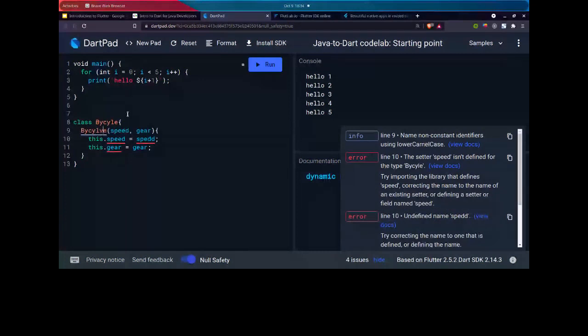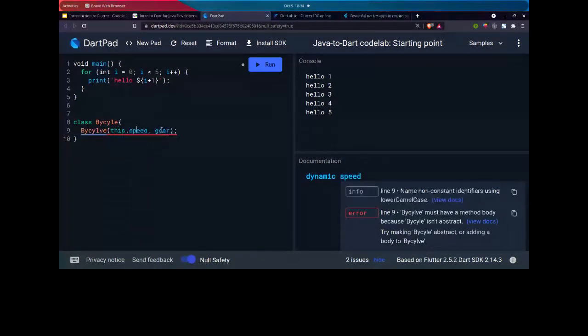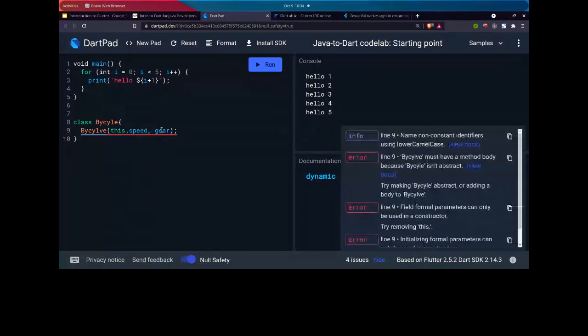But the easy way is to remove this function body, remove the curly braces, and use this.speed and this.gear in the parameters.